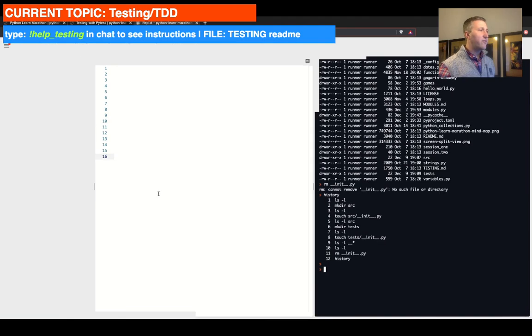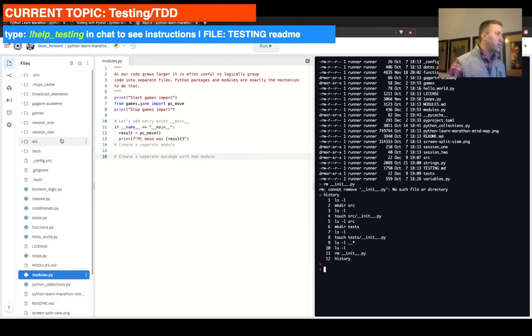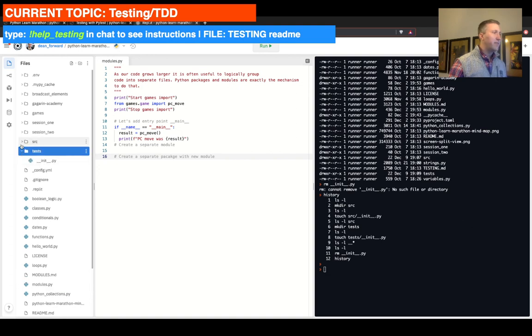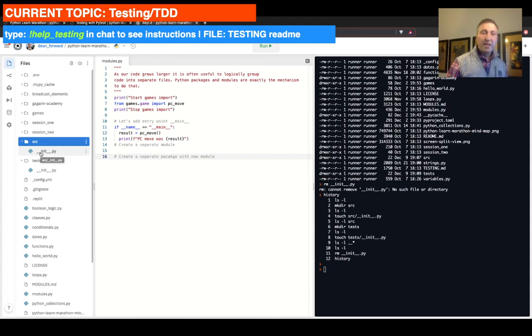So let's look away from this and look at the actual folder structure. What we ended up with here is a tests folder that has the __init__.py file, and a source folder that has the __init__.py file. So it's important to make sure that we have those folders. I didn't want to create them on the left side here just so that you guys don't end up getting confused with folders and subfolders and some other kind of nonsense. Just so the lineup is clear, it was easier to do it in the command line here. So now we have the structure in place.